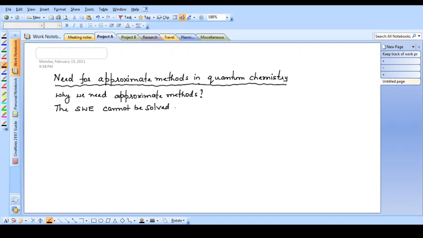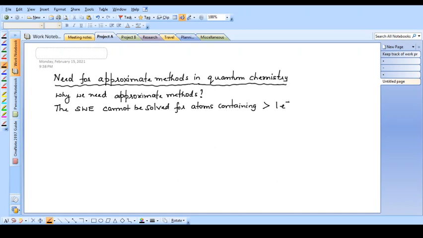Schrodinger wave equation cannot be solved for atoms containing more than one electron. So Schrodinger wave equation can be solved only for hydrogen atom and hydrogen like ions which contain one electron. It cannot be solved for systems that contain more than one electron.